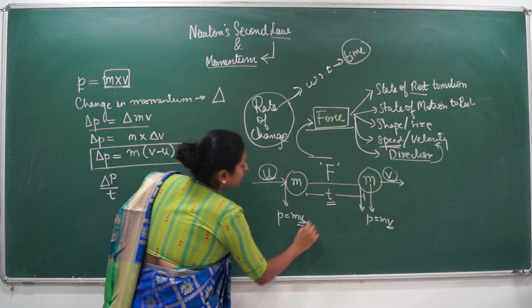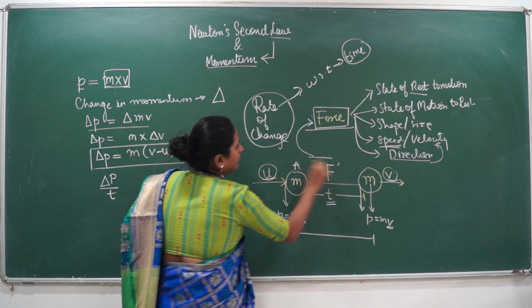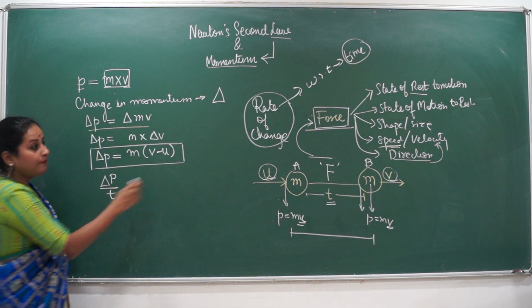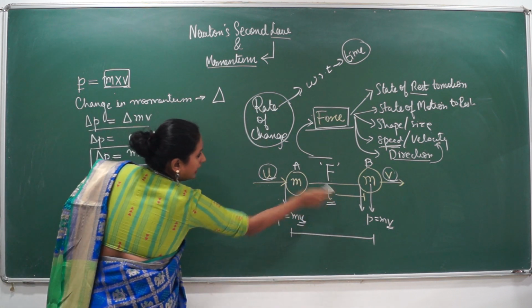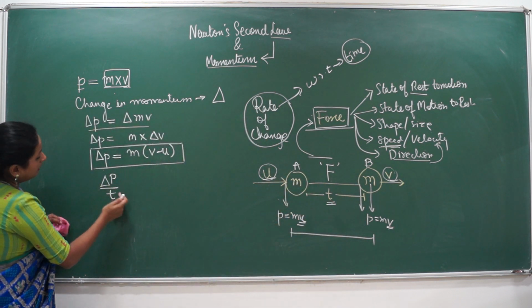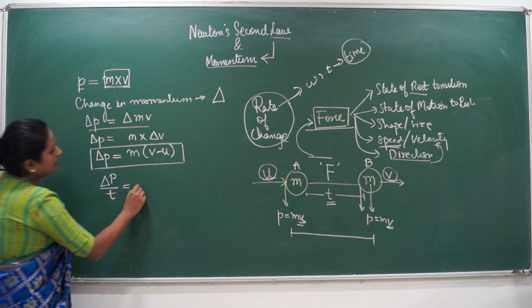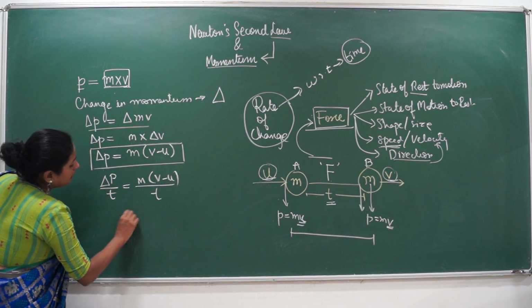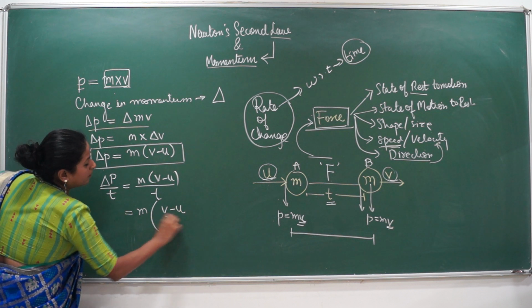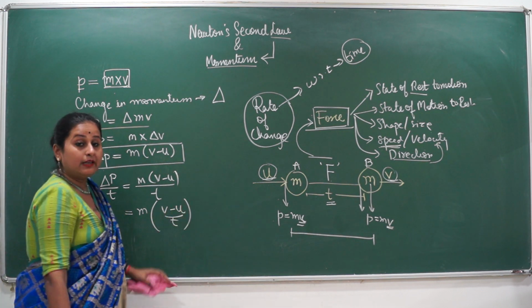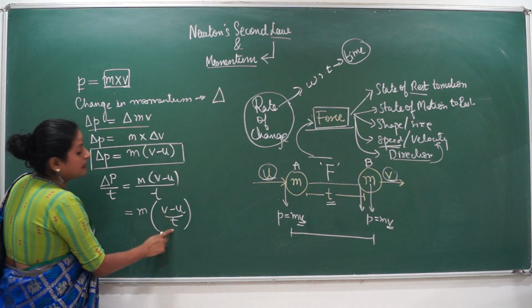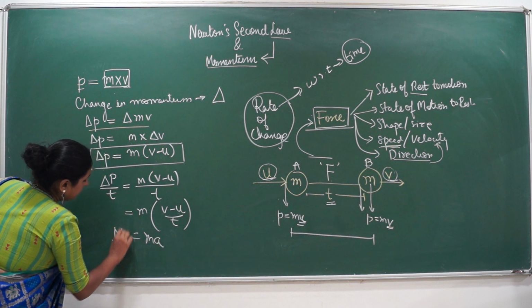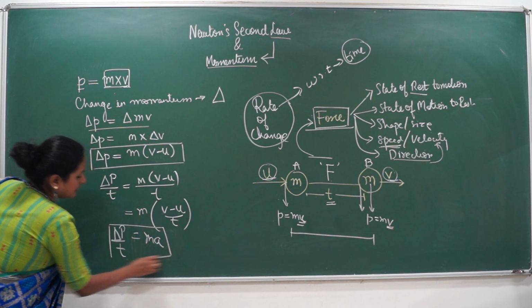So the rate of change of momentum between this point and this point, let's call it point A and point B, will be rate of change of momentum per unit time. Rate of change is happening in a certain time. So if this is divided by time, this will also be divided by time. So it will be m(v minus u) upon t. But what is (v minus u) upon t? (v minus u) upon t basically is the rate of change of velocity with respect to time, which is nothing but acceleration. Therefore, delta p upon t is mass into acceleration.